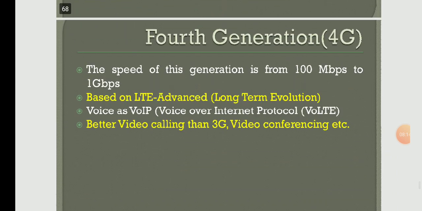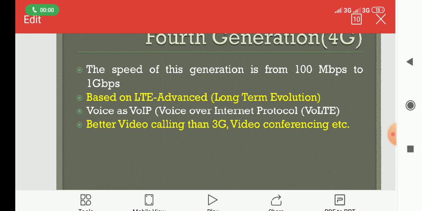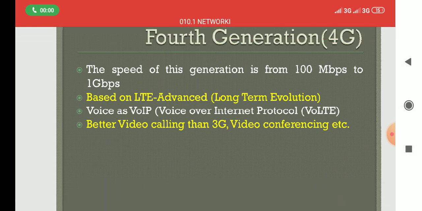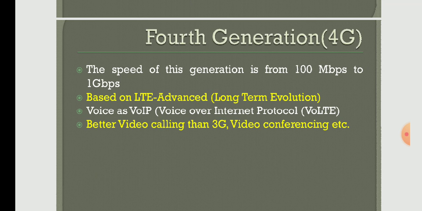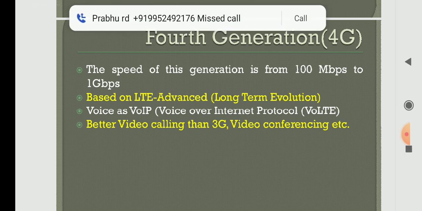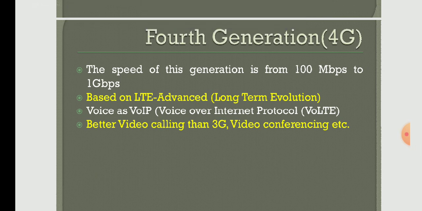Next is the fourth generation. Nothing is different, only the speed will be different between 4G and 3G. In case of 4G, the data transfer rate will be 100 mbps to 1 gbps, based on LTE, that is the long term evolution advanced concept only.